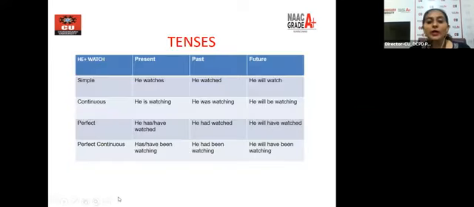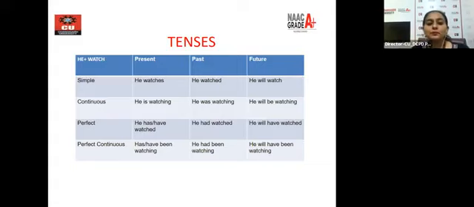Now, we'll be going ahead with tenses. So this is for your overview. What are tenses? Some of the students have difficulty in differentiating between simple, continuous, perfect and perfect continuous tense. So for your better understanding, I have taken two words, he and watch. Now look at the tenses. Present, happening today. Past, something which has already happened. Future, which is going to come.